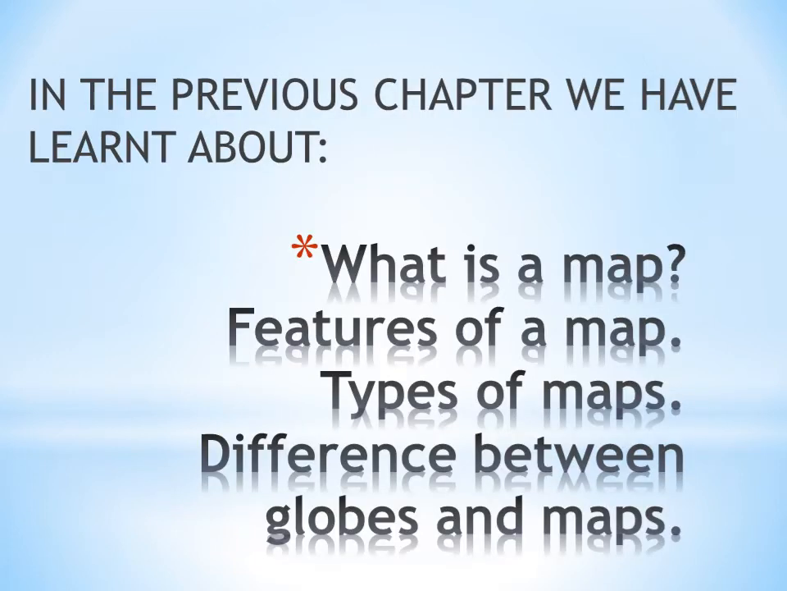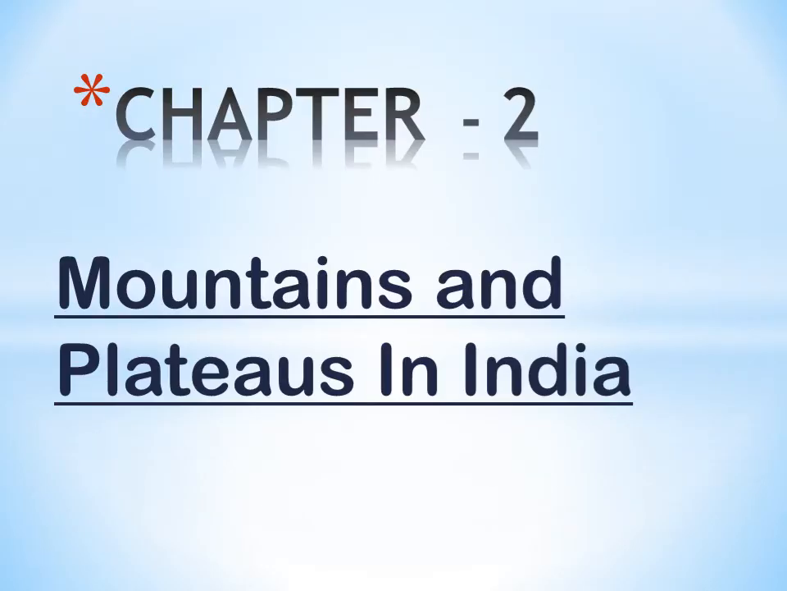The first chapter was all about maps and we have learned what is a map, features of a map, types of map and difference between globes and maps. In this chapter, we are going to study about landforms of India. The name of this chapter is Mountains and Plateaus in India.